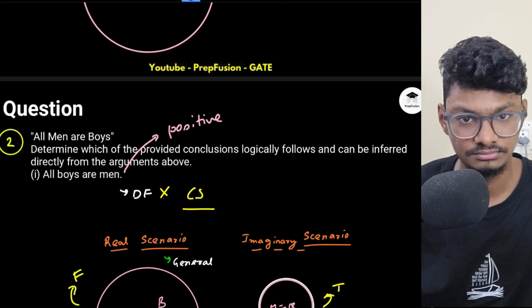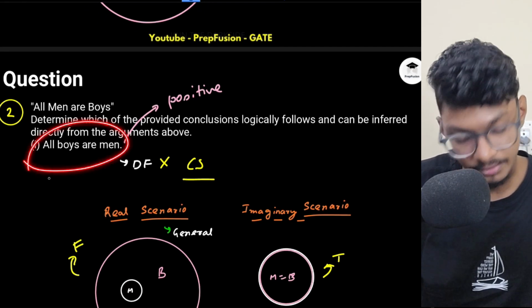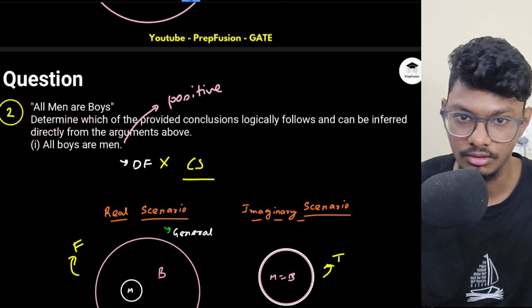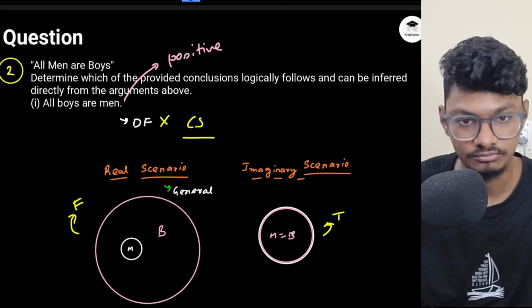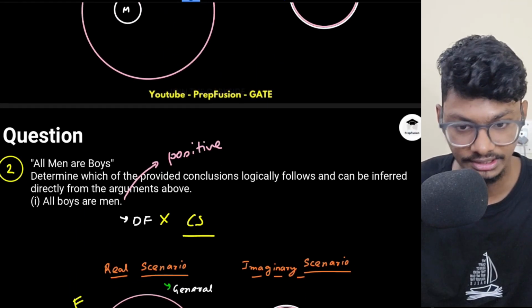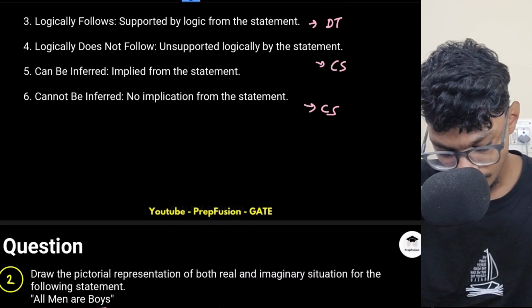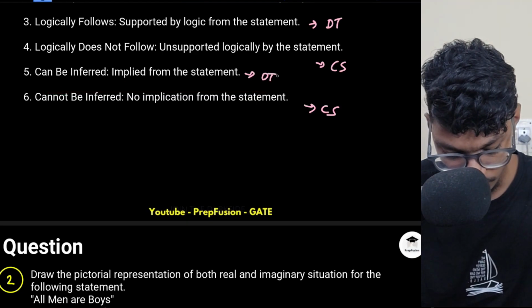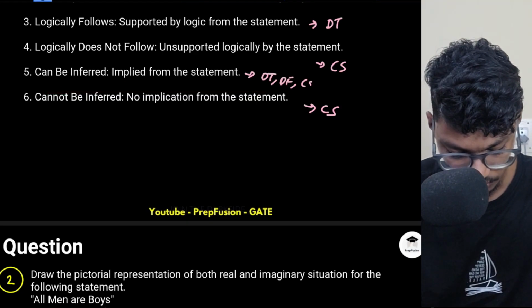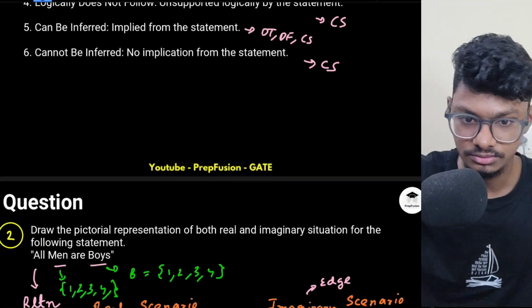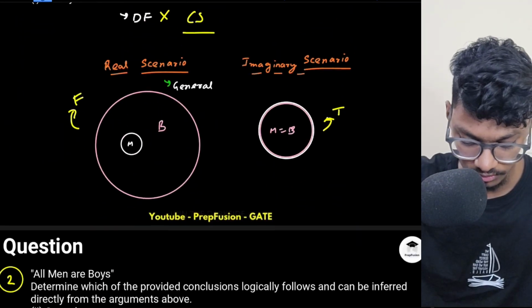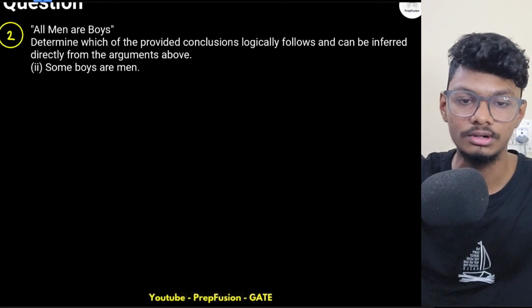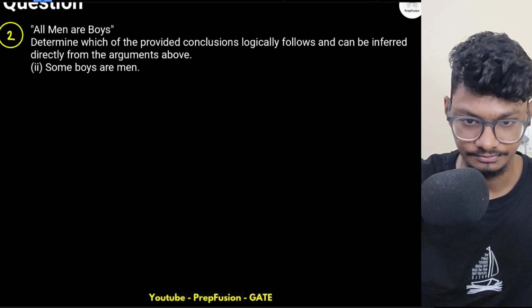I can't say. Why? Because this statement can be true, can be false. So it is can't say. That's why in can be inferred, there has to be definitely true, definitely false, or can't say. Now don't worry about all this. We can ignore this for now. We'll come to the examples, and from there all the concept knowledge will be built.